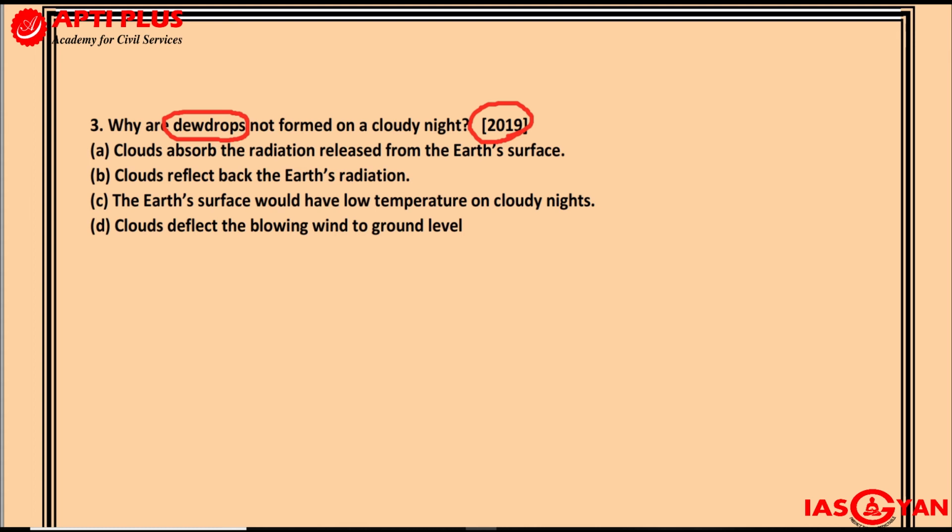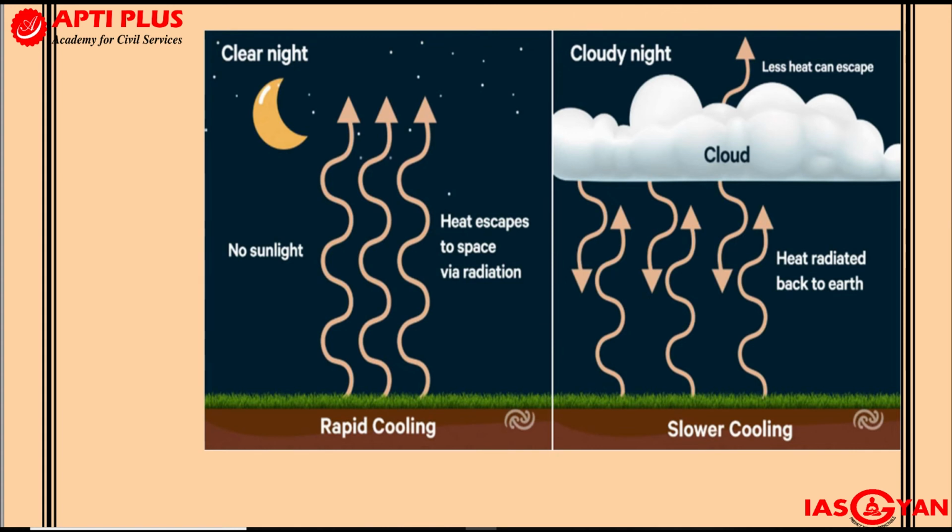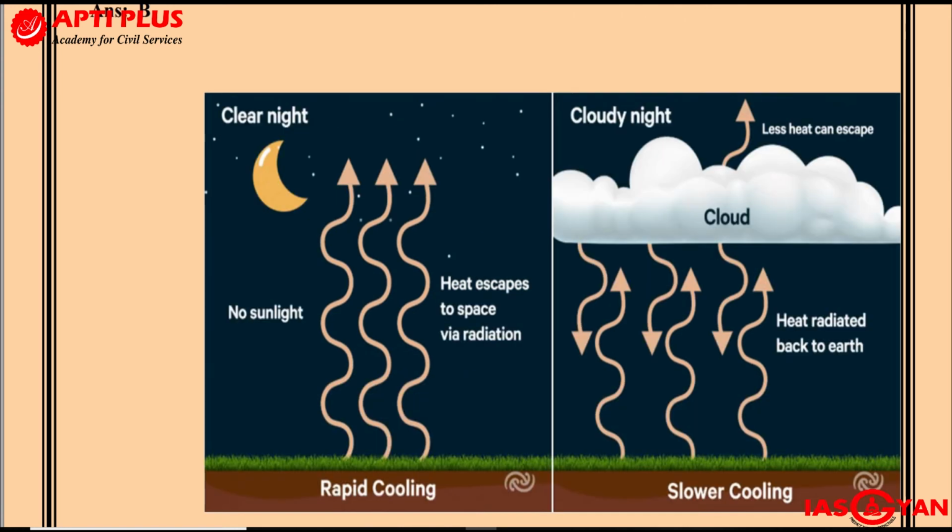So what happens is, I think I have a diagram for this. So you first understand this diagram. Let's say you have a clear night.